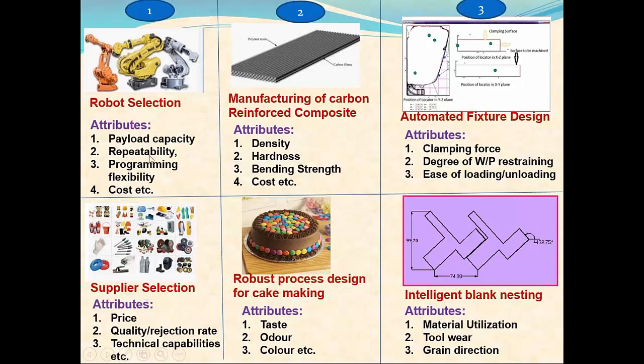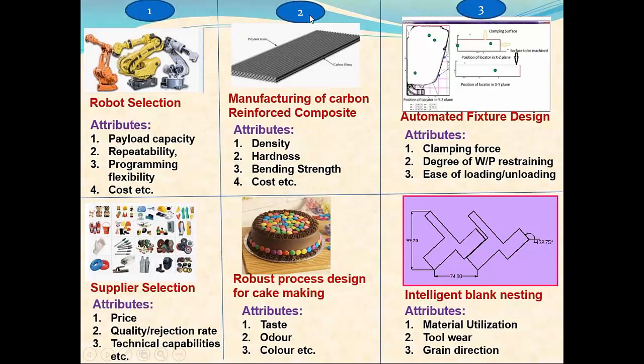In robot selection, we have to select a robot having the best possible configuration with respect to various attributes such as payload capacity, repeatability error, programming flexibility, or cost, etc. Similarly, in supplier selection, the task is to select the supplier performing best with respect to various criteria like price offered by the supplier, quality of the product, technical capabilities, financial stability, etc.